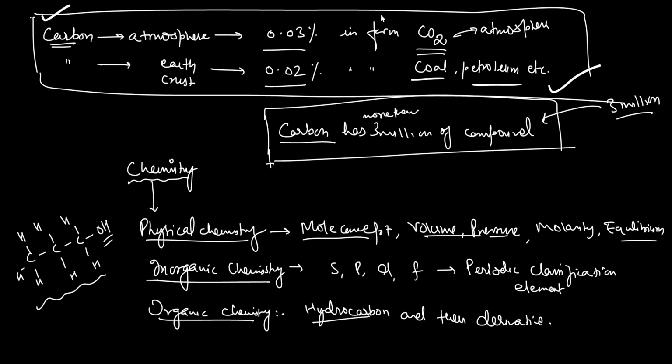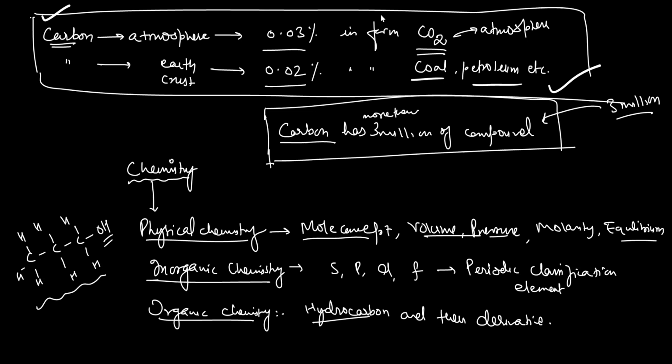Graphite. It is also found in the form of coal. It is also found in the form of diamond. But graphite is the purest form. We consider that graphite is the original form of carbon. Moreover, it occurs in the atmosphere at 0.03% in the form of carbon dioxide.